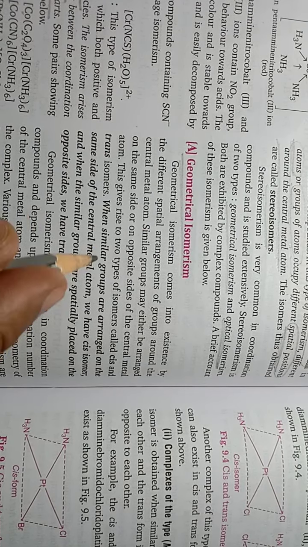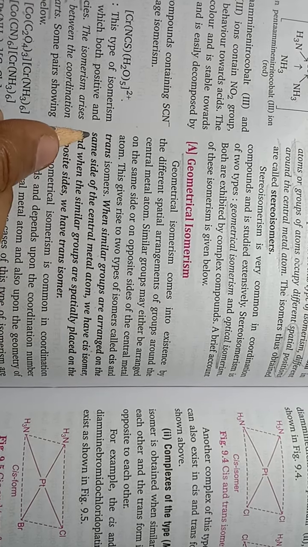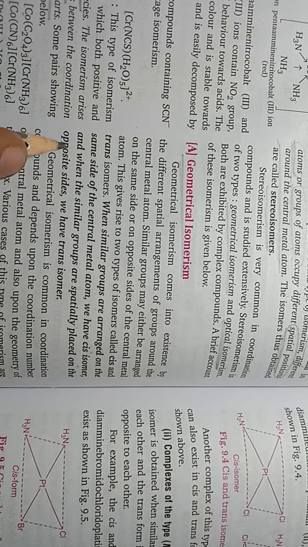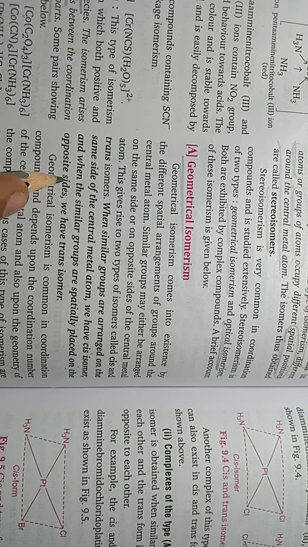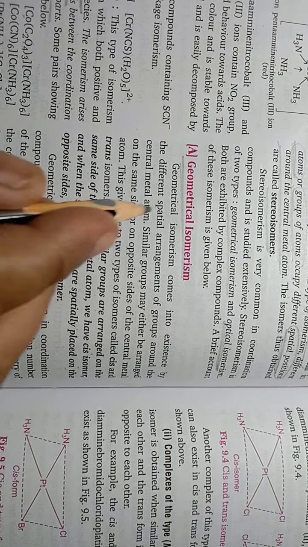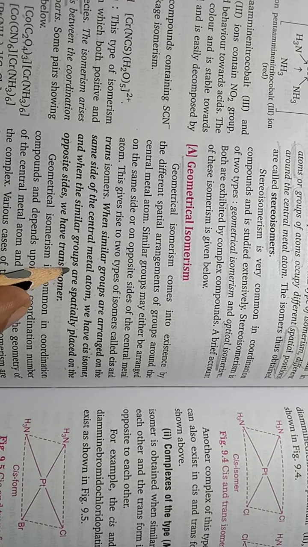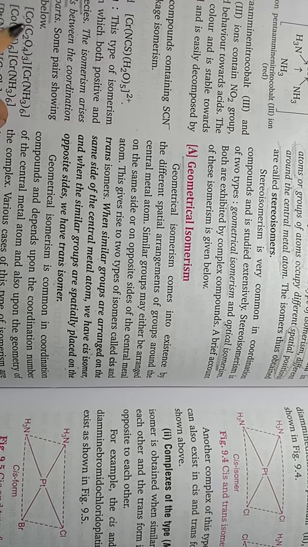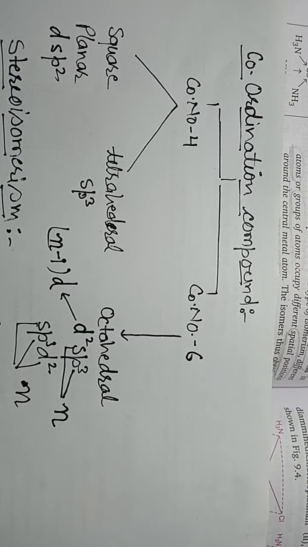According to the definition of this isomerism, when similar groups are arranged on the same side of the central metal atom, we have the cis form, and when the similar groups are spatially placed on the opposite side, we have trans isomers. So this is the definition of geometrical isomerism, and before we move further, we will discuss some other points also. For that, you can see here,